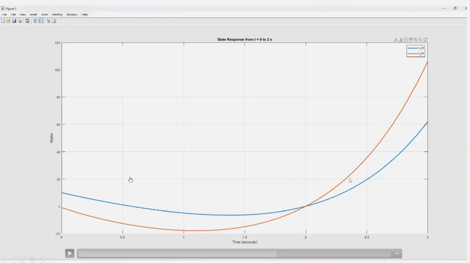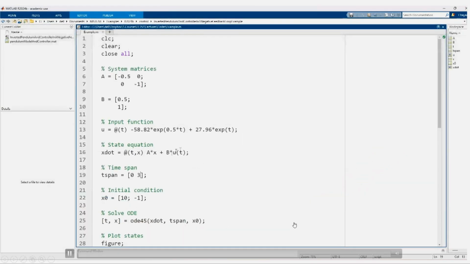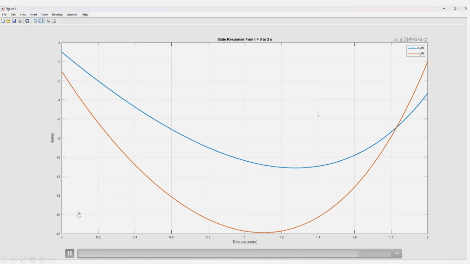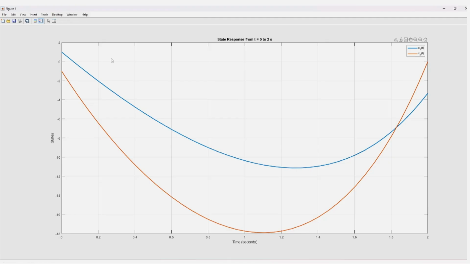What if I change the initial conditions? Let us see. So now I go from 1 minus 1 initial condition, but the time is 2 seconds again. Notice that now of course this will not work, because we had solved for the controllability Gramian multiplied by eta equal to x bar tf, but x bar was dependent on the initial condition.